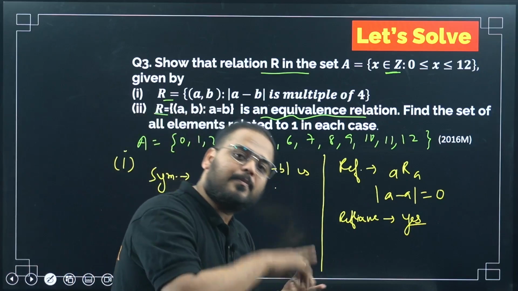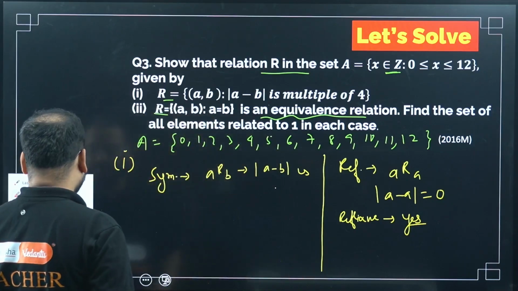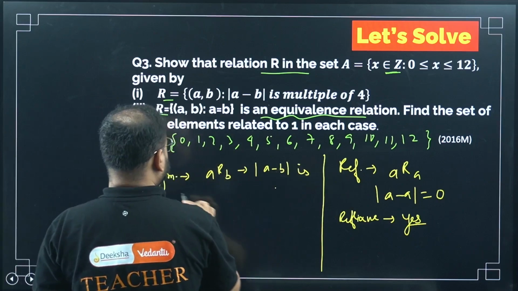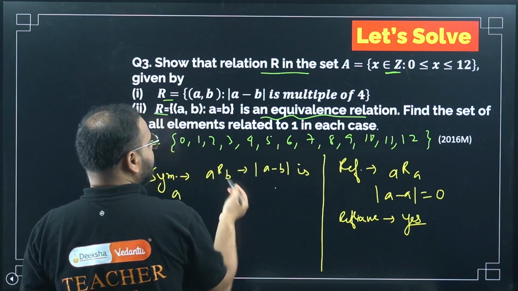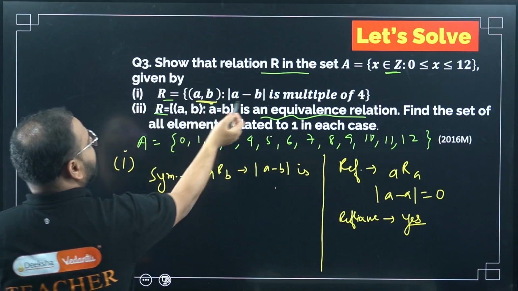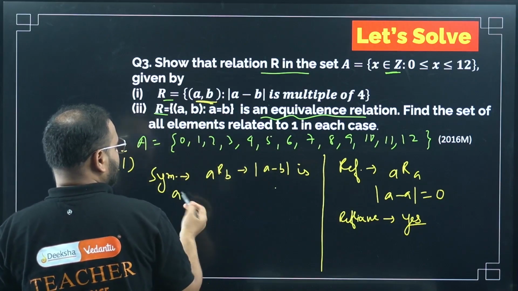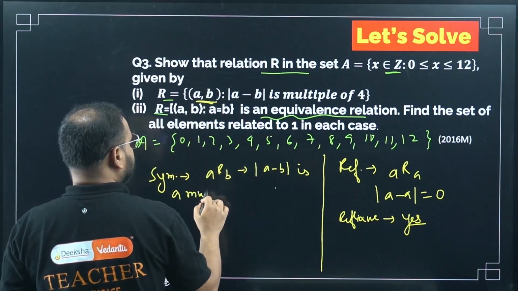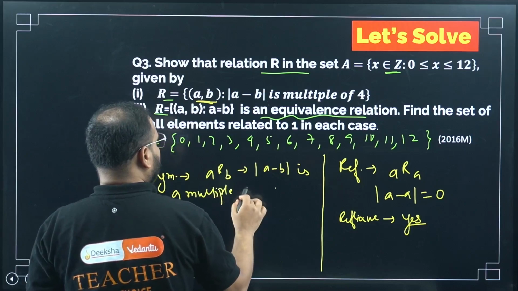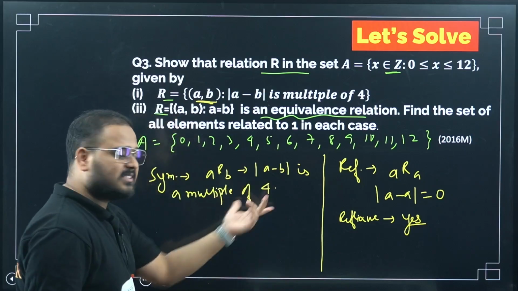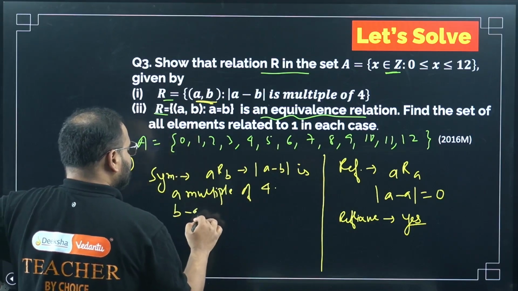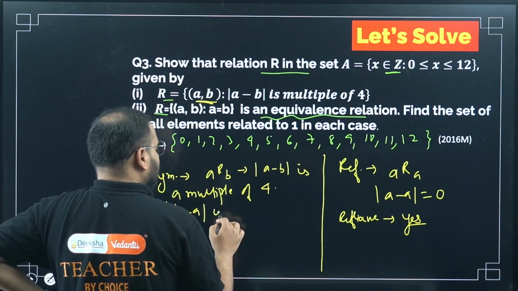ARB is there and BRA also has to be there. So we write for ARB first. ARB means mod of A minus B is a multiple of 4. If this is there, then obviously B minus A will also be a multiple of 4.